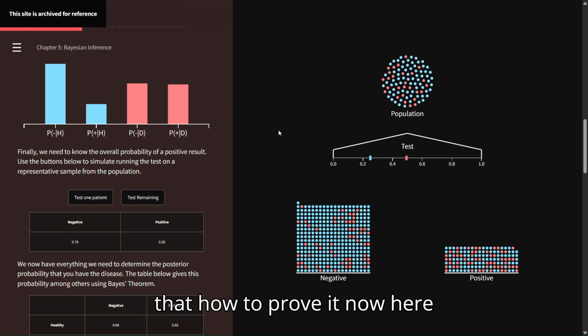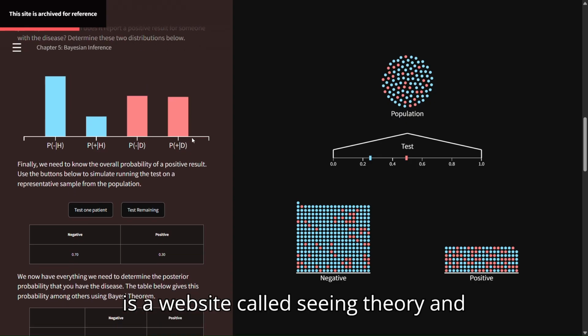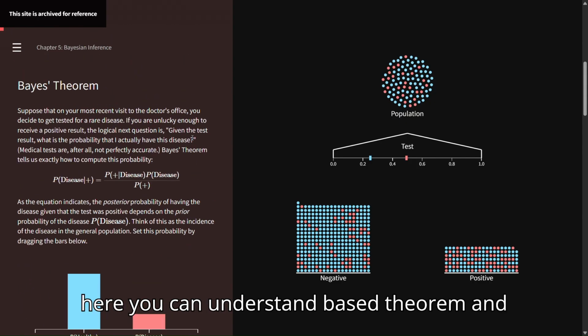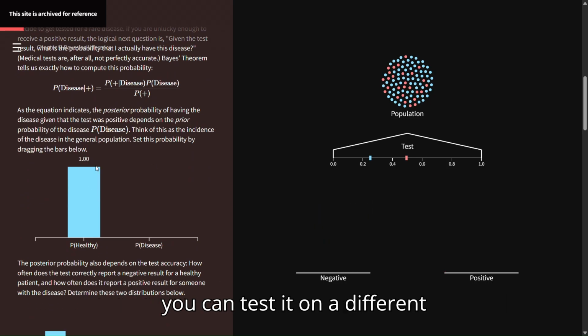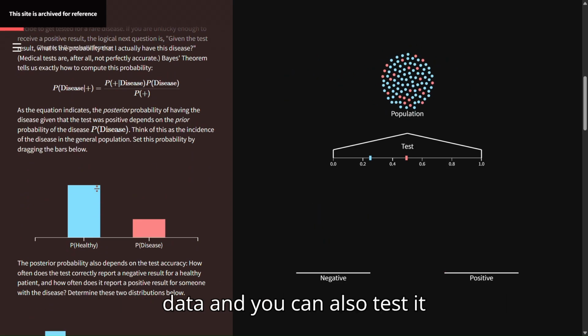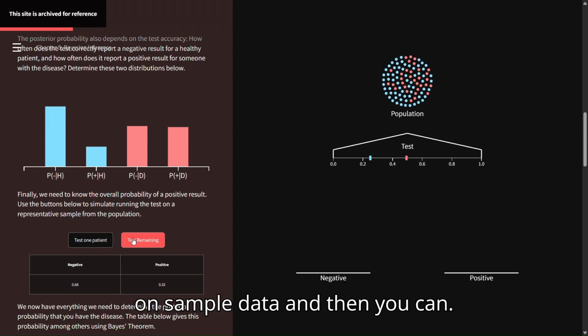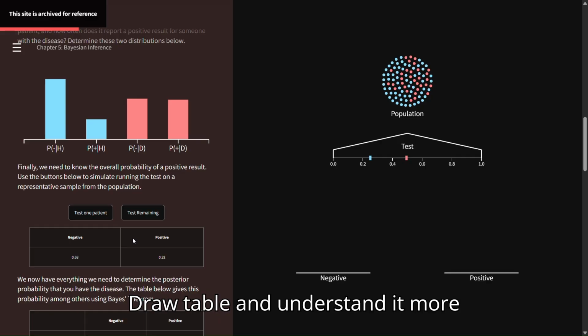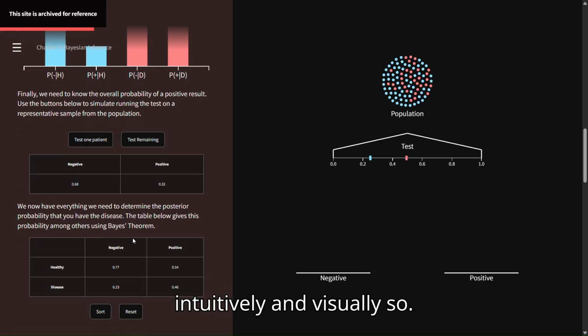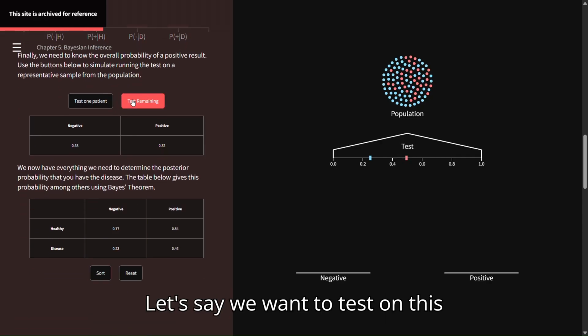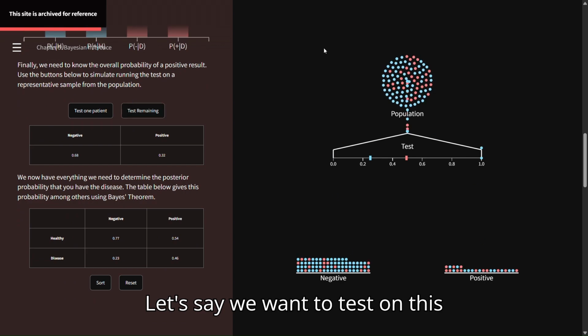Now here is a website called Seeing Theory, and here you can understand Bayes theorem, and you can test it on different data, and you can also test it on sample data, and then you can draw a table and understand it more intuitively and visually. So let's say we want to test on this sample population.